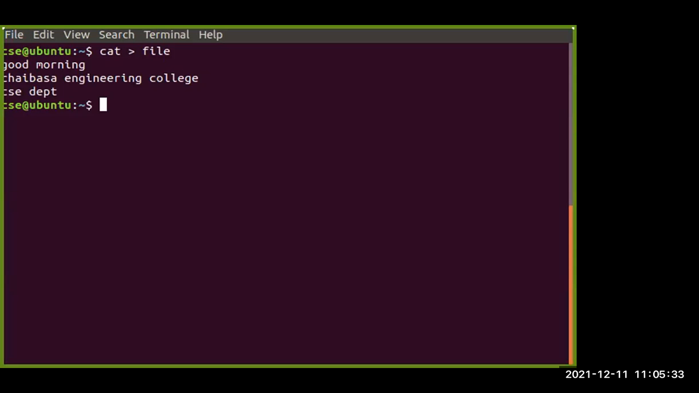Coming out of that part is our Control D. By pressing Control D, we come out from the particular file part, right? So this is the file we have created. Forget that we have created a file, forget that particular part.